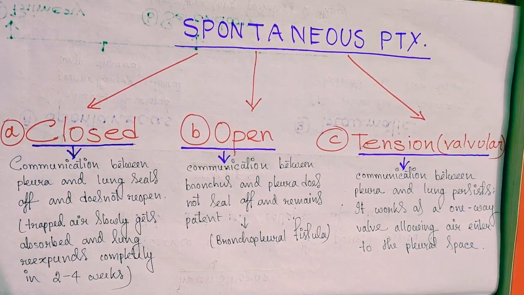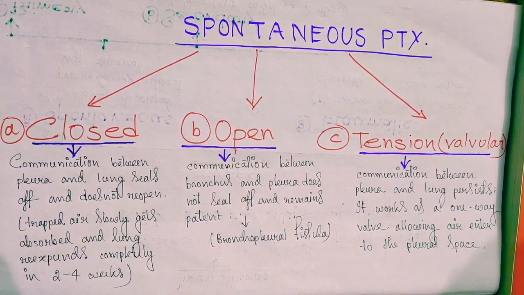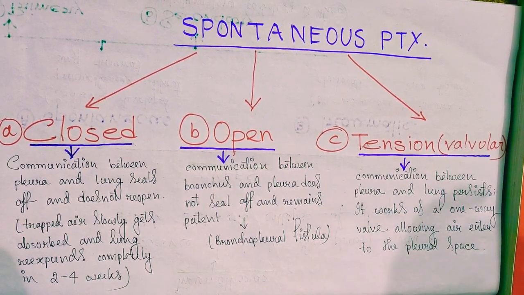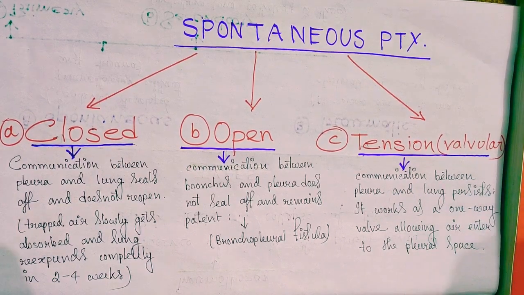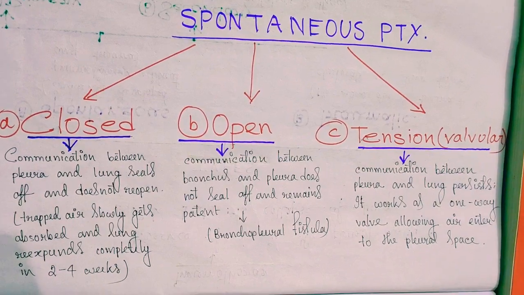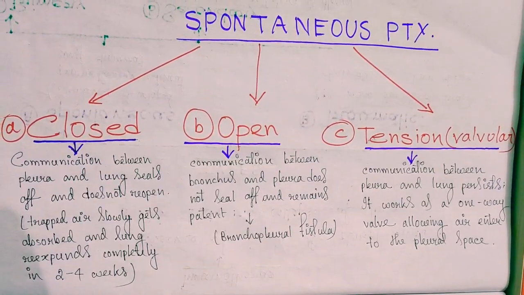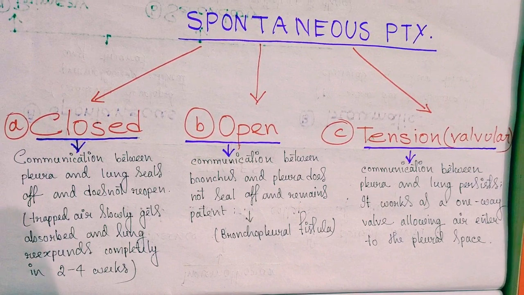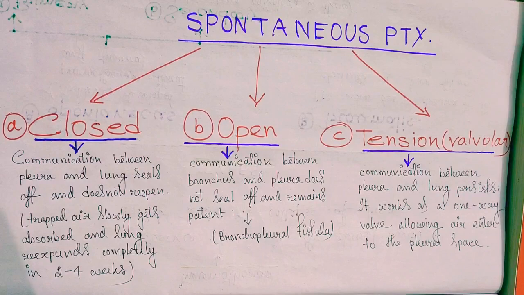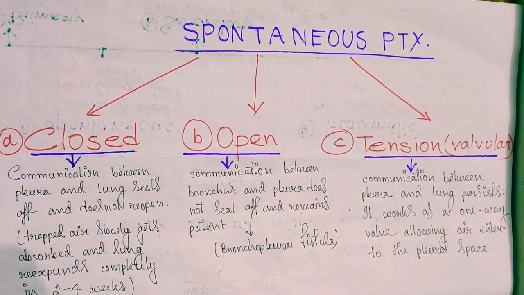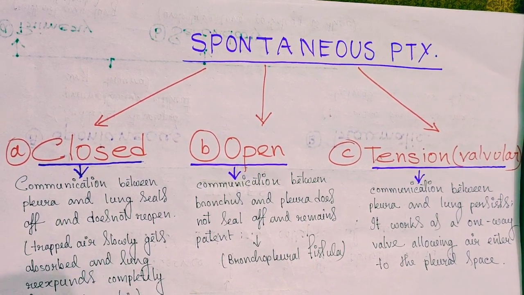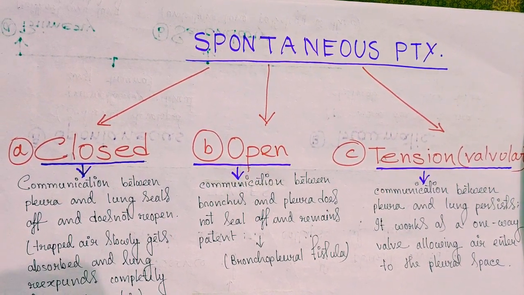So this pressure forcefully compresses the lung towards the opposite side, which leads to compression of the mediastinum, and due to compression of the mediastinum, it leads to mediastinal shift to the opposite side. Even the opposite lung may be partially collapsed, which can lead to two problems. Number one, collapse of the respiratory system, and number two, collapse of the cardiovascular system. Due to high pressure, the lung cannot do its ventilatory function properly. So ventilatory failure leads to severe hypoxemia.